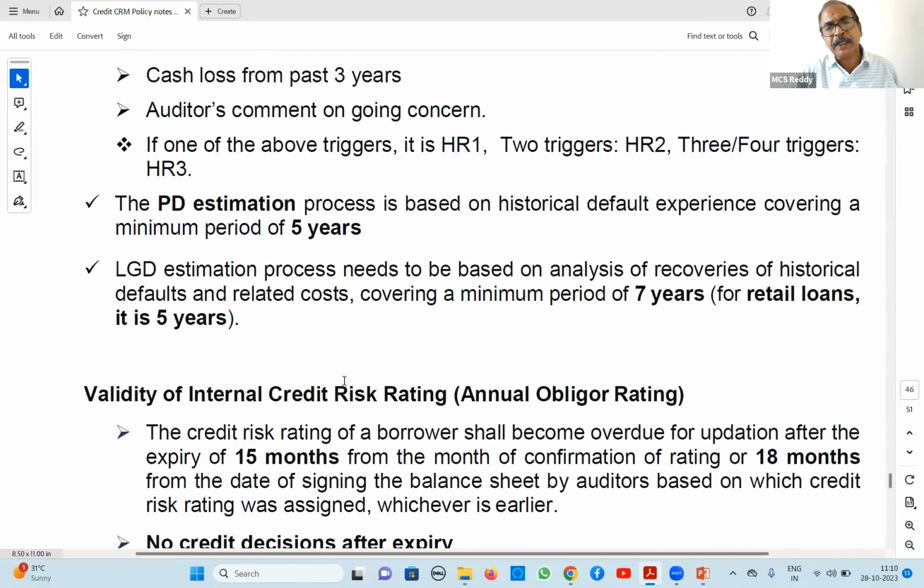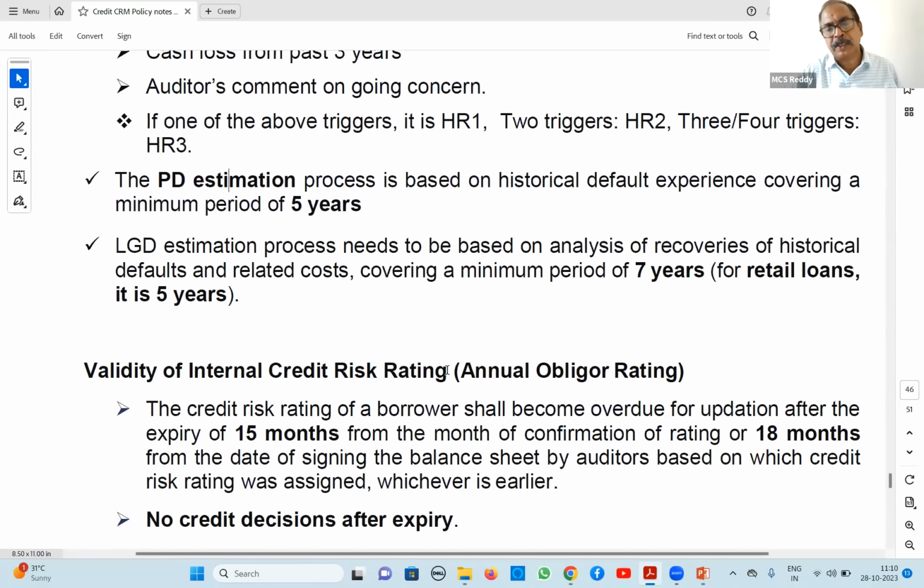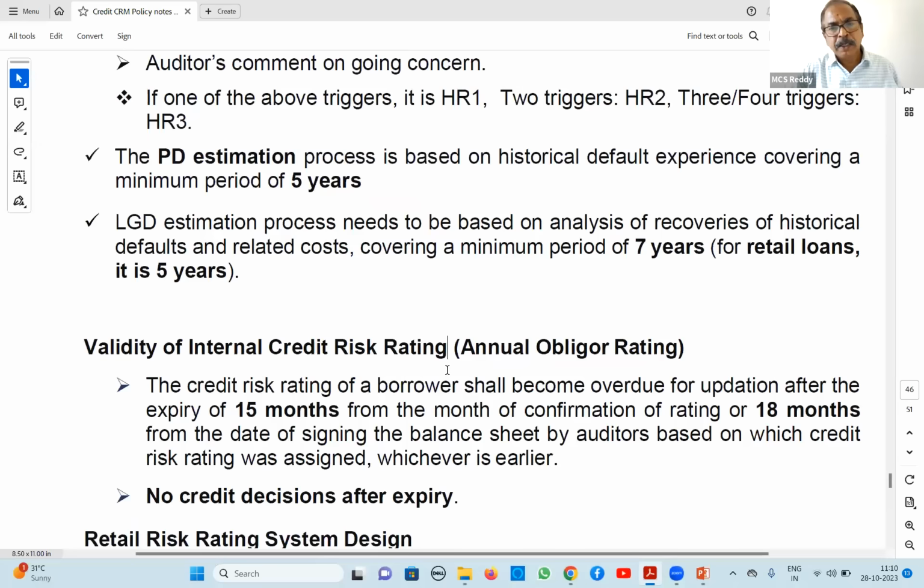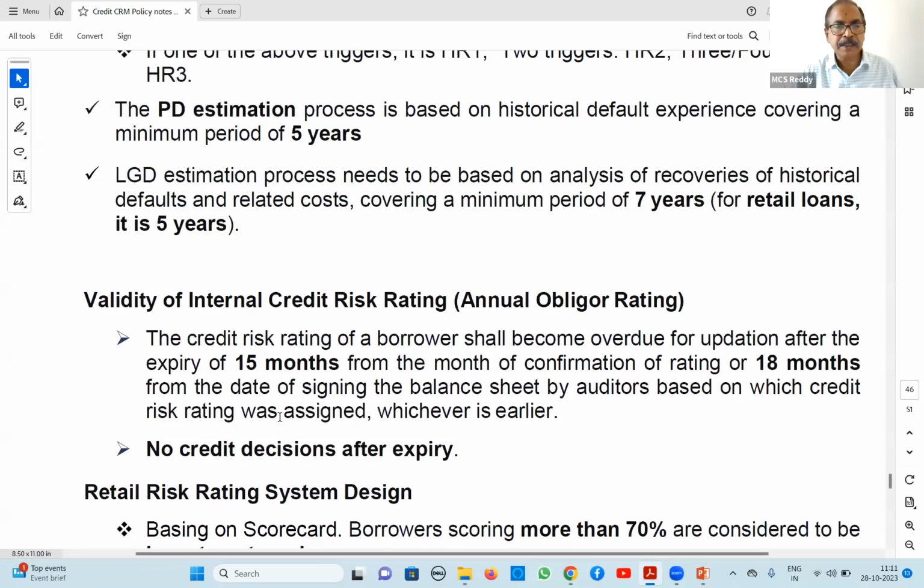Next one, validity of internal risk rating. It is annual. What is the validity? It is 15 months actually. The credit risk rating, whatever we are doing, it is valid for 15 months normally or 18 months from the date of signing balance sheet. 15 months from the date of confirmation of rating or 18 months from the date of signing balance sheet, basing on which balance sheet we have done this rating. So beyond 15 months or 18 months, as the case may be, there is no credit decision basing on this risk rating, right?